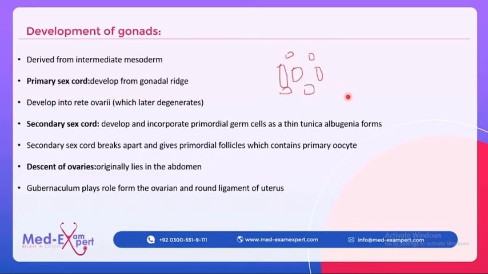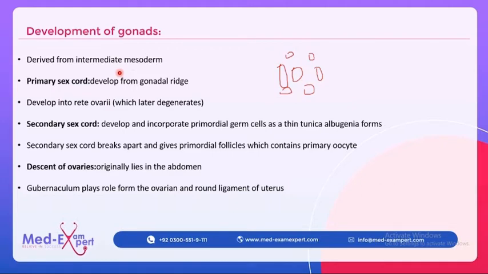So let's study the development of gonads. The most important MCQ which comes in the exam time and again is: from which structure do gonads develop? Gonads develop from the intermediate mesoderm. This is the most repeated question. So remember, whether male or female, gonads both develop from the intermediate mesoderm.